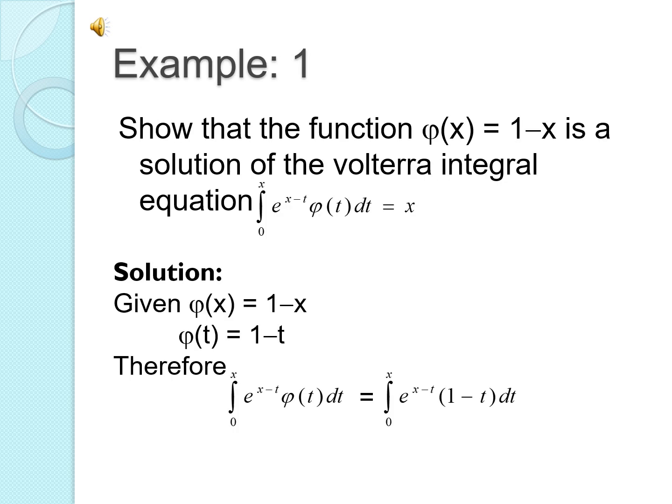Now we see some examples. First one is, show that the function phi of x equal to 1 minus x is a solution of the Volterra integral equation integral 0 to x e power x minus t phi of t dt equal to x. Now we see the solution. Given phi of x equal to 1 minus x, therefore phi of t equal to 1 minus t. We replace x as t. Therefore, integral 0 to x e power x minus t phi of t dt equal to integral 0 to x e power x minus t. We replace phi of t as 1 minus t into dt.